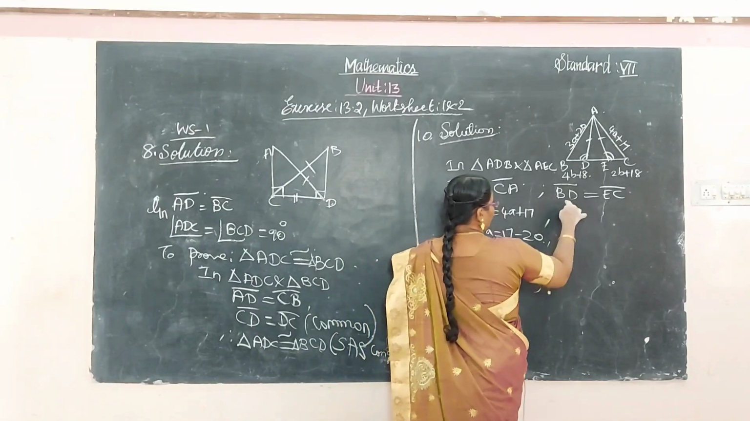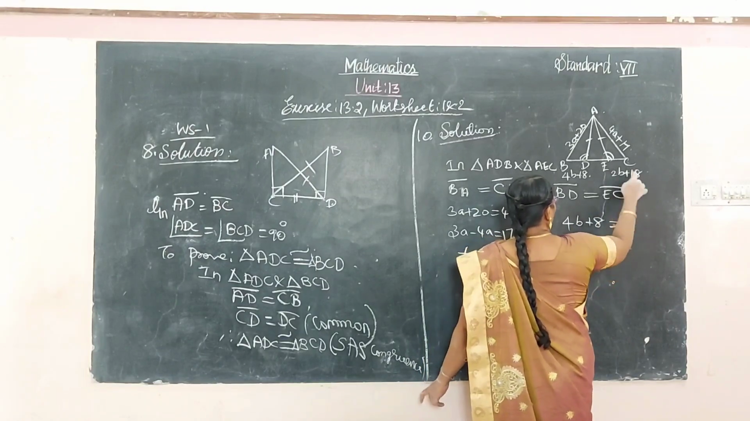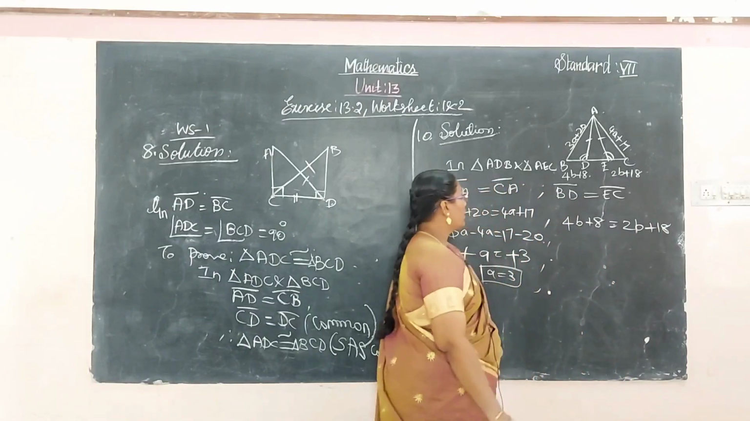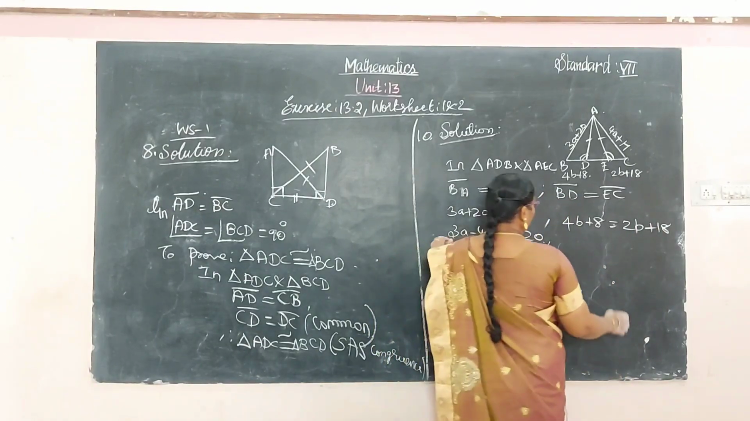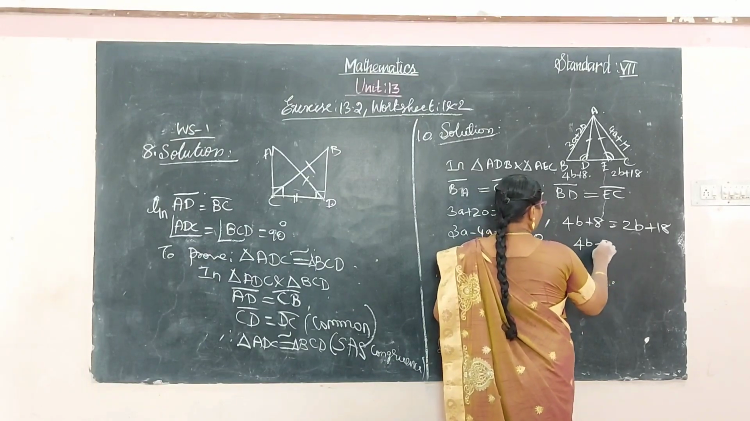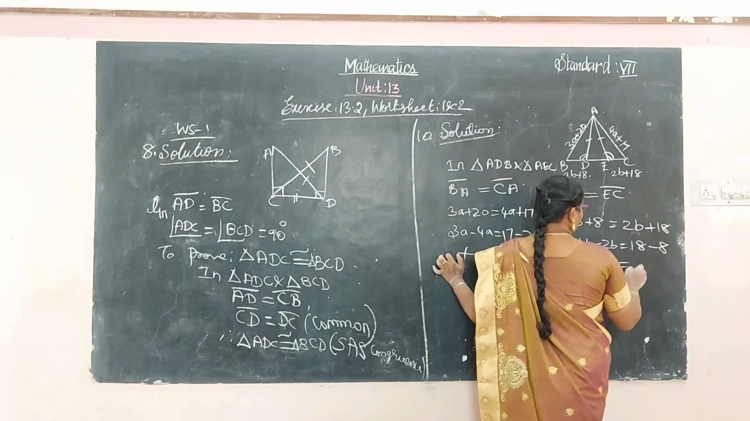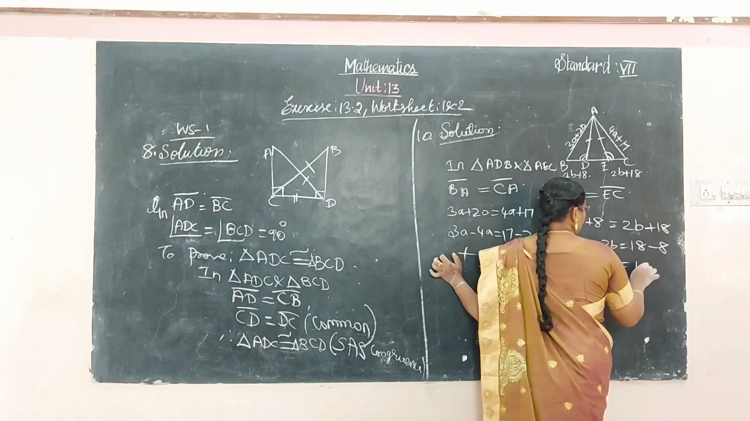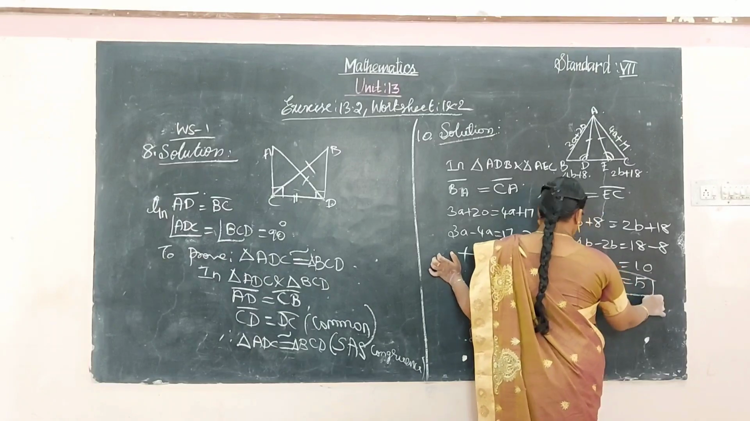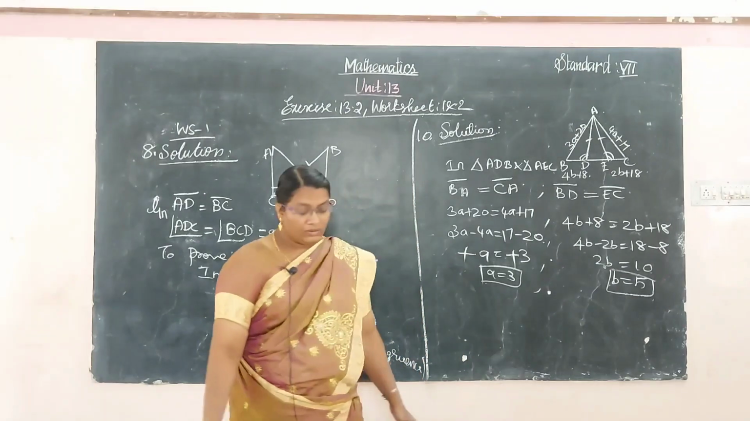And here BD value was 4B plus 8. And EC value was 2B plus 18. Okay. So 4B, 2B come to this side, minus 2B equal to 18, 8 come to this side, minus 8. Okay, so 18 minus 8 is 10. Here 2B, so B is equal to 5. Thus the values of A is equal to 3, B is equal to 5.